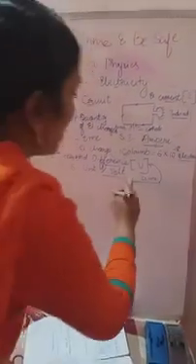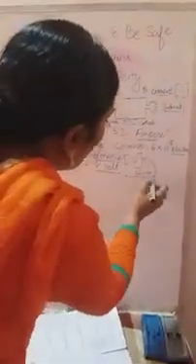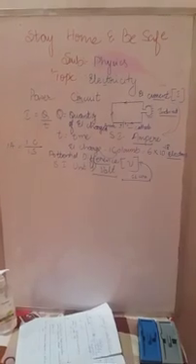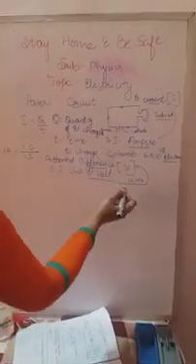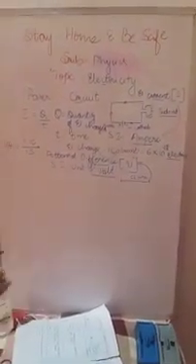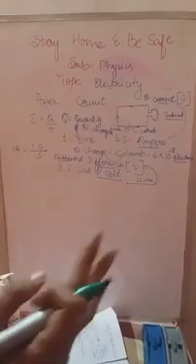Keep in mind, potential difference means the difference between the two ends of the conductor. Potential difference means the difference between the two ends of the conductor. Let us know the formula.